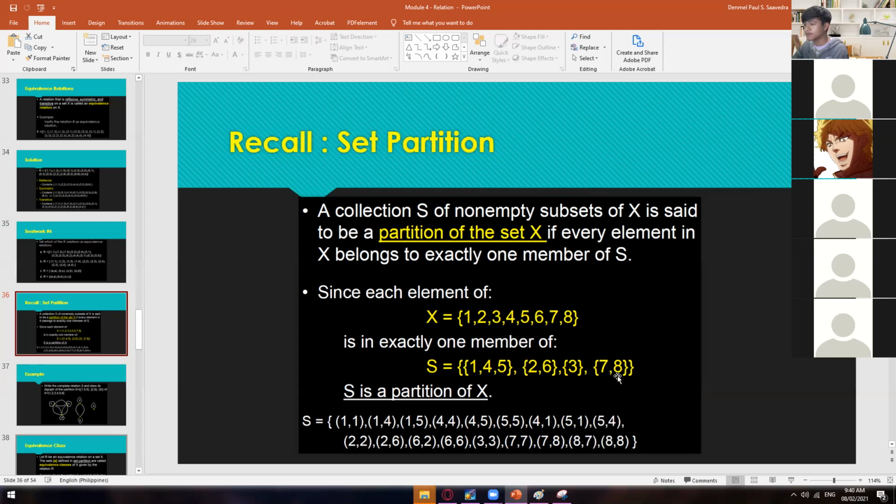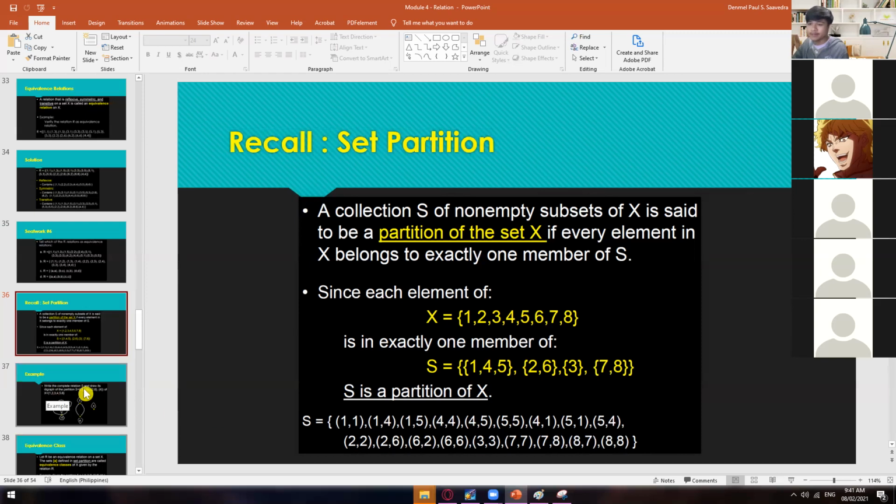9, 4 plus 4, 17, 18. Yeah, 18. So let's see if we have a total of 18 ordered pairs. So we have 1, 2, 3, 4, 5, 6, 7, 8, 9, 10, 11, 12, 13, 14, 15, 16, 17, 18. So all of those came from this set, okay, with the use of Cartesian product,